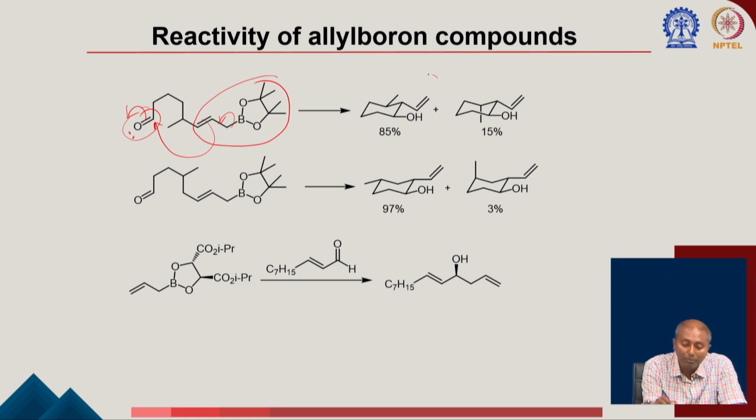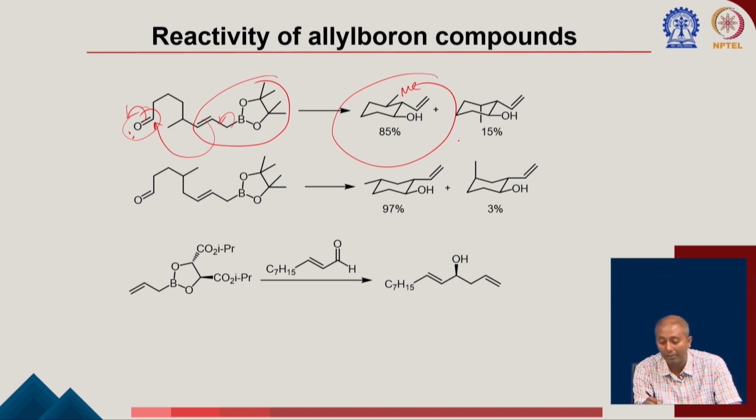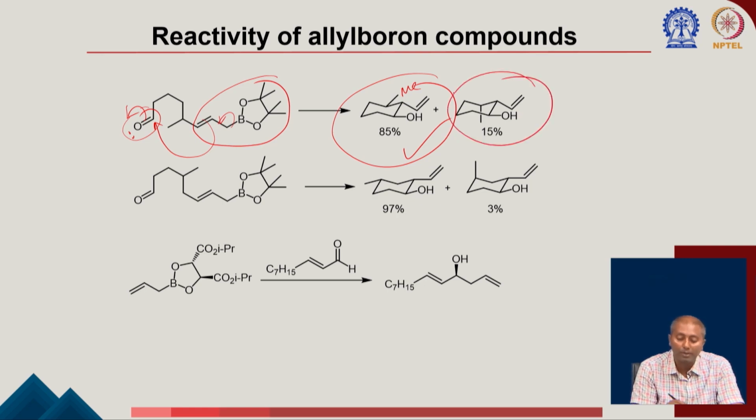Now, if you look into the product, you can clearly understand how this is forming. You must have an aldehyde here, and that is how this is getting attacked, and you can clearly understand this methyl group will be in the equatorial position, not in the axial position, because that would generate steric strain. So, that will be a higher energy transient state. The reaction will follow the lower energy transient state, giving this product as the major product, and this will be your minor product.